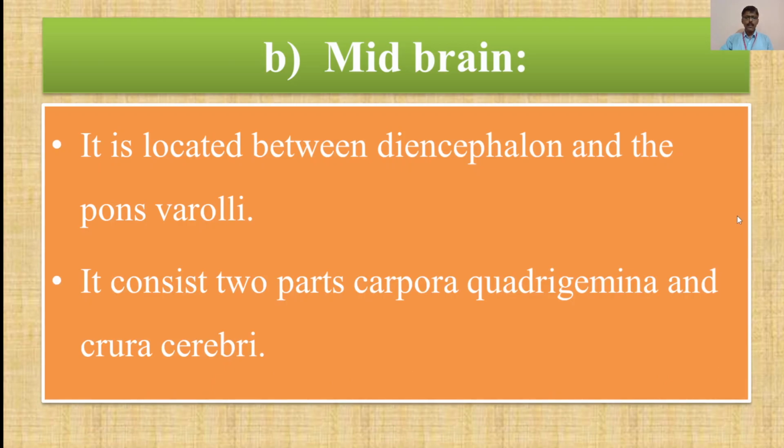Now what is the midbrain? We have seen the diagrams of the forebrain, midbrain and hindbrain in the previous lecture. Now recall these diagrams. When we talk about the midbrain, it is located between the diencephalon and the pons varolii. As described in the earlier figures, this midbrain is located between the diencephalon and the pons varolii. It consists of two parts, that is corpora quadrigemina and crura cerebri.